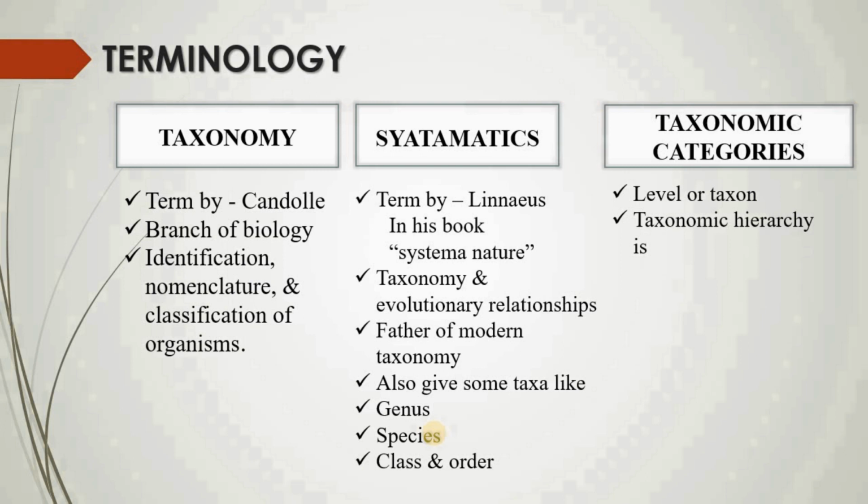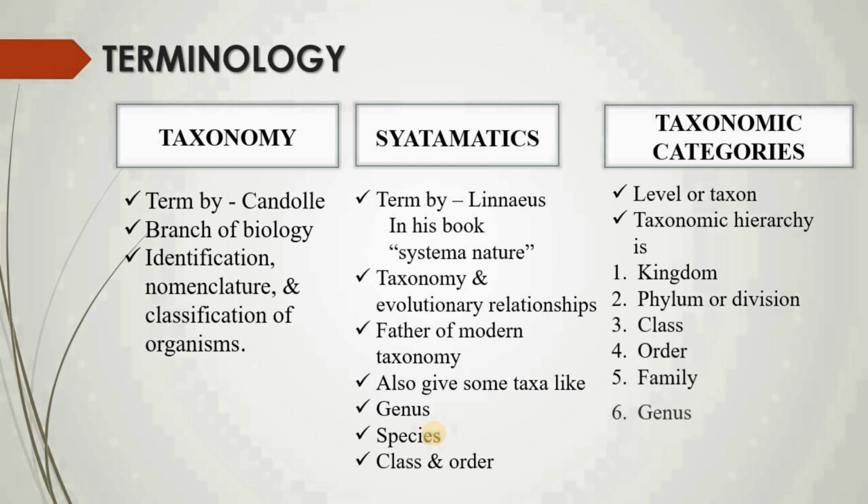Taxonomic categories facilitate us to give the taxonomic hierarchy, and the taxonomic hierarchy is: first one is kingdom, second one is phylum or division, third one is class, fourth one is order, fifth one is family, sixth one is genus, and seventh one is species. There are seven main taxa that give us the facility to arrange, to classify, to name, to identify the organism in these seven manners.